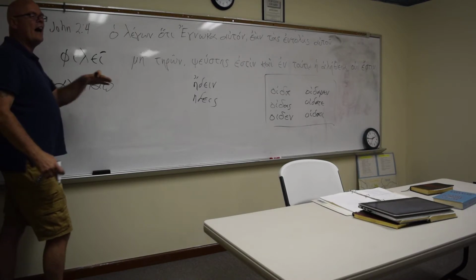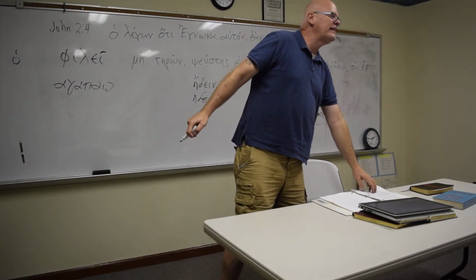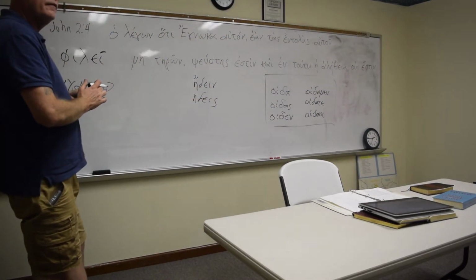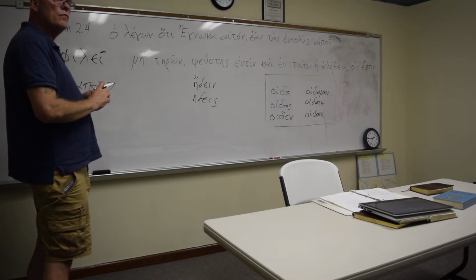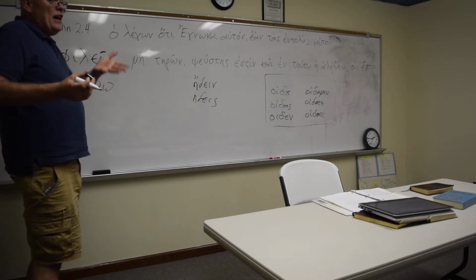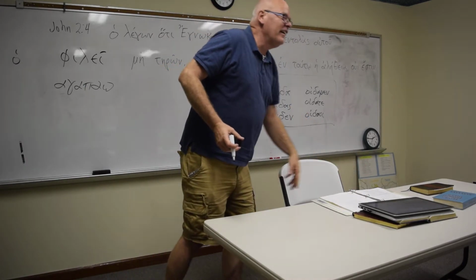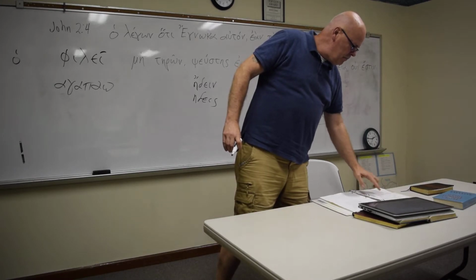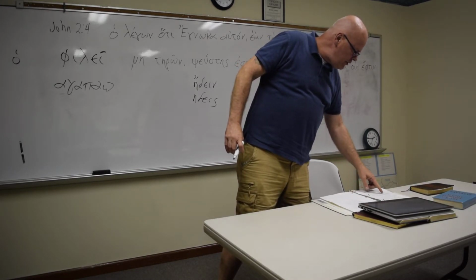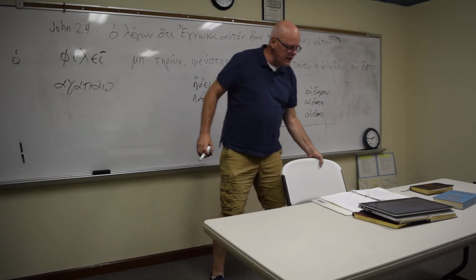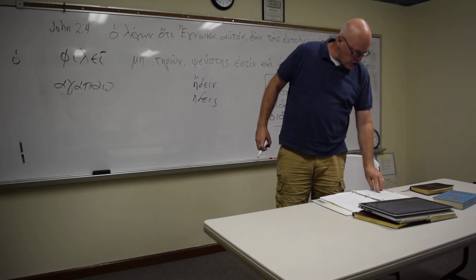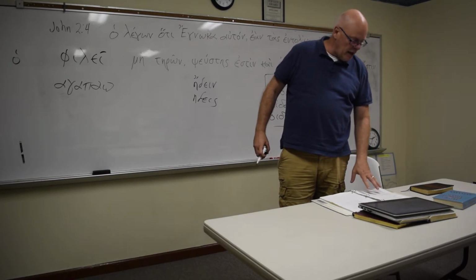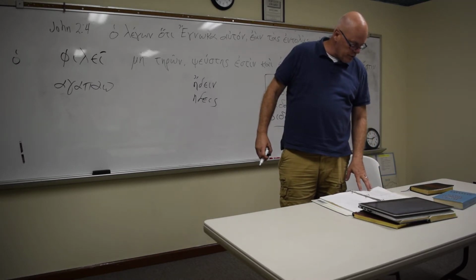I'm just curious why they didn't bother to put it on the chart on page 107, that there'd be a little line above the iota. Maybe they should have, but they didn't. But on page 108 it has it. You've got the uncontracted forms there, and this applies to all your contract verbs, not just phileo. They all have the same rules.